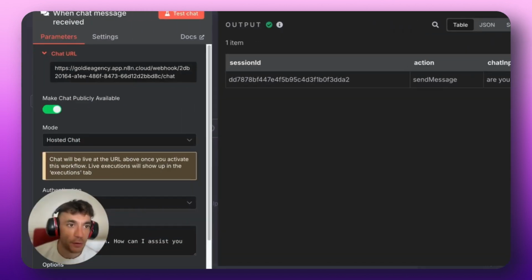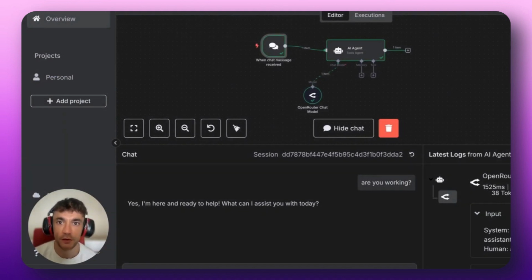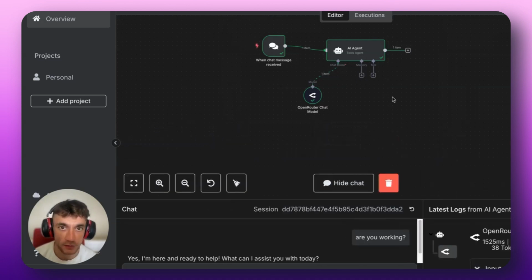So that's basically how it works step by step. I'm just going to switch it off because I don't want loads of people rinsing my Open Router. But you can see how that works, how easy that was to set up. It literally takes seconds.